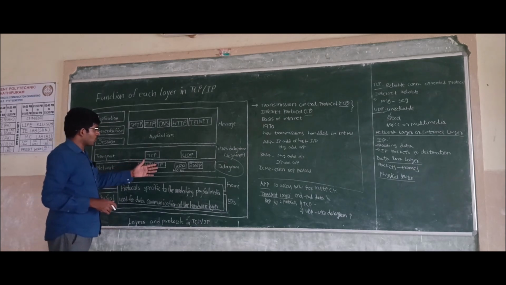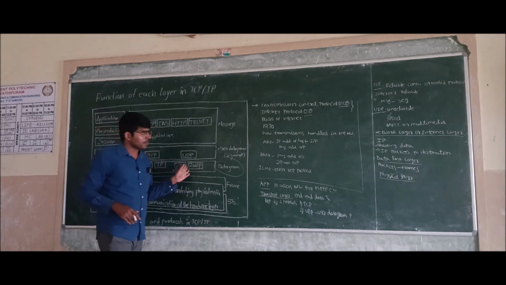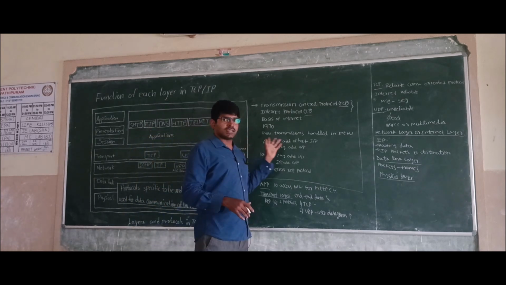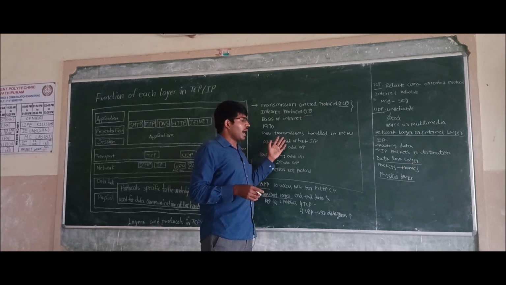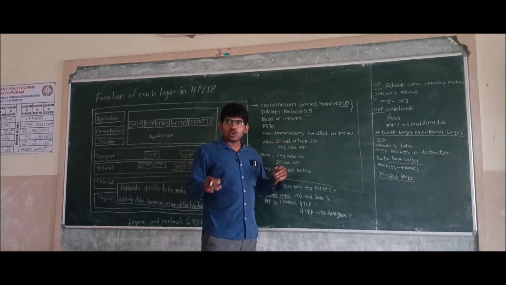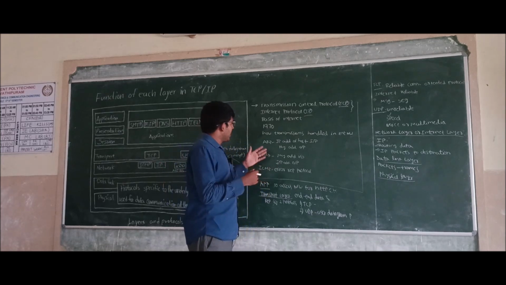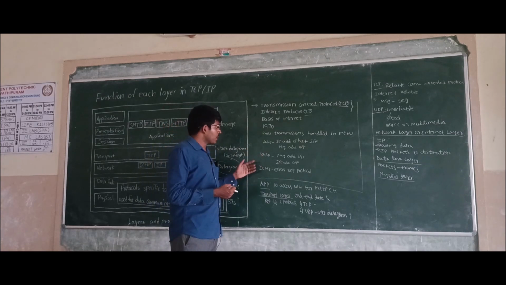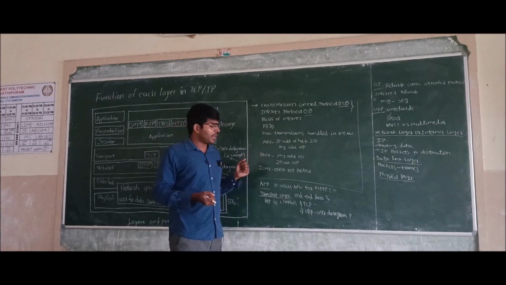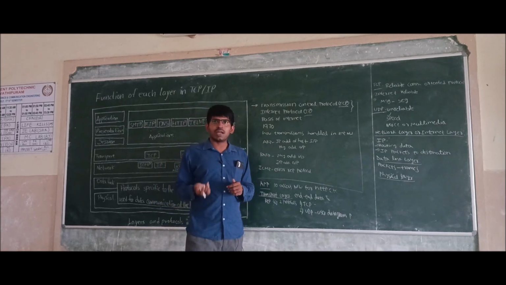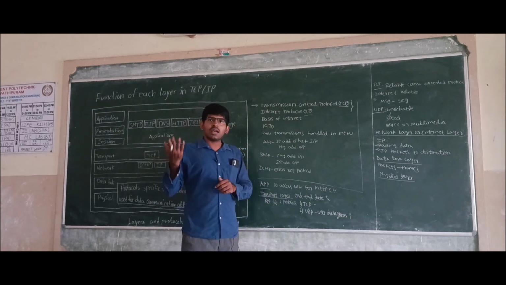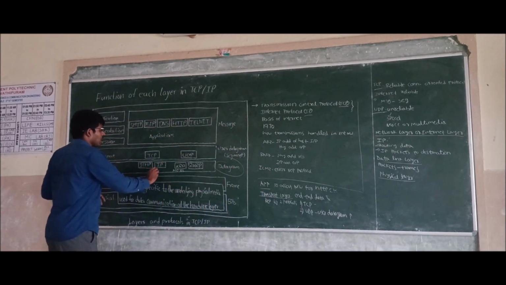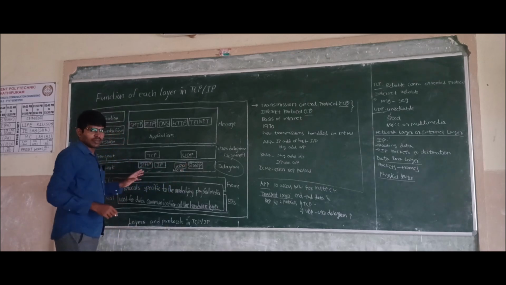We are using some more protocols like Address Resolution Protocol in the network layer. What is the use of this protocol? When we use ARP, the IP address of the host is the input and the physical address is the output. Similarly, when we use RARP, the physical address is the input and the Internet Protocol address is the output. ICMP is the error reporting protocol. These are the different protocols in the network layer.